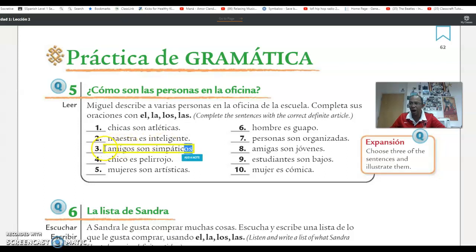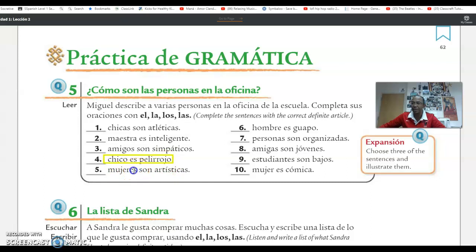So the definite article in front also has to match. So it will be las or los. Correct. It will be los. Los amigos son simpáticos. Chico. Is it el chico, la chica, los chicos, or las chicas? It's el chico. El chico es pelirrojo.